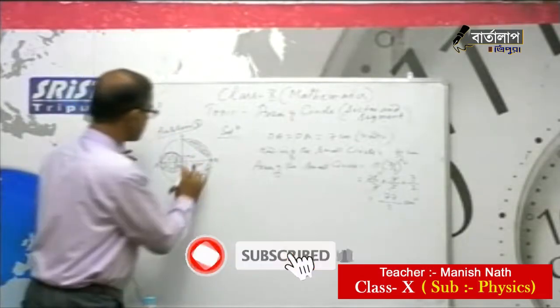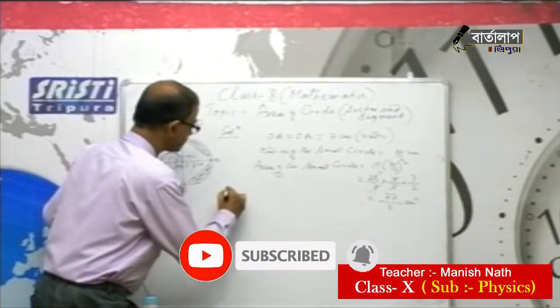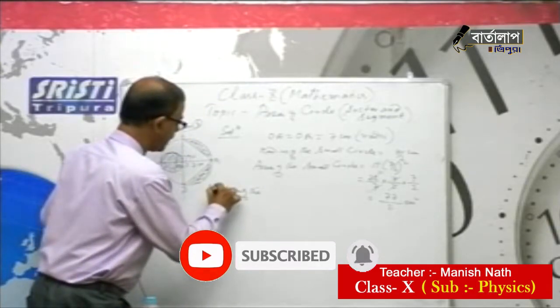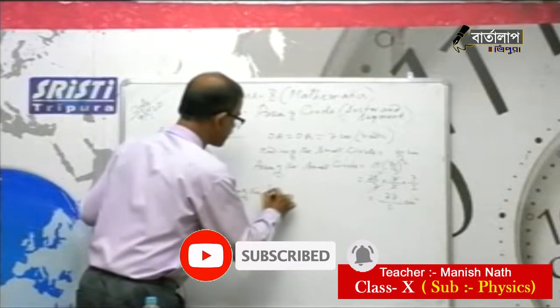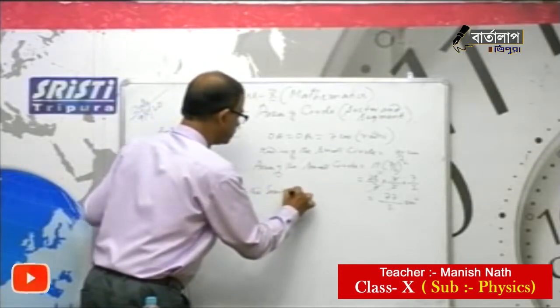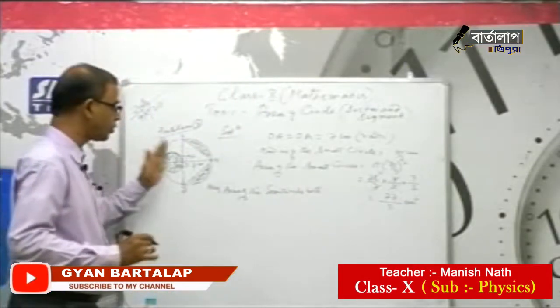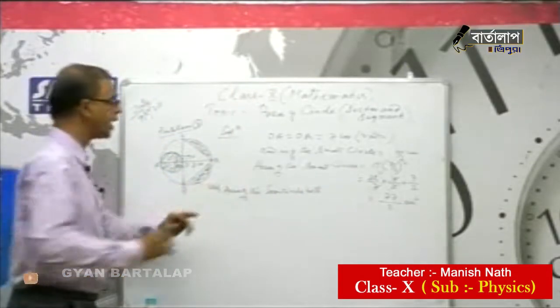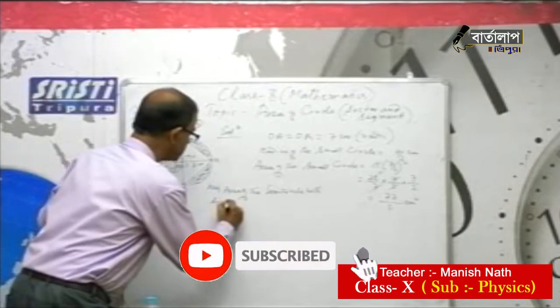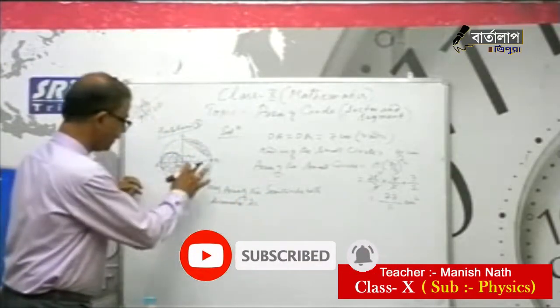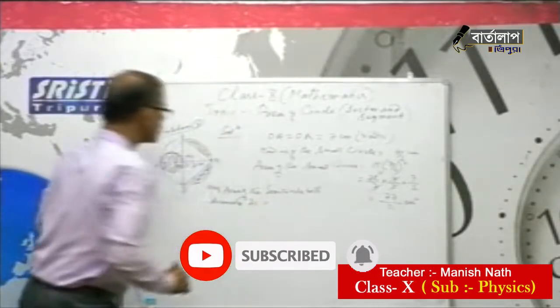Now the area of the semicircle with diameter DC equals pi r square by 2.